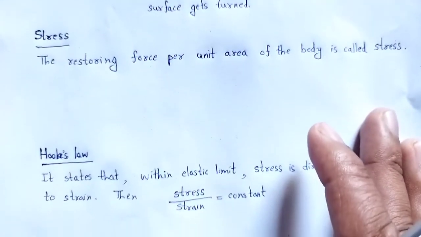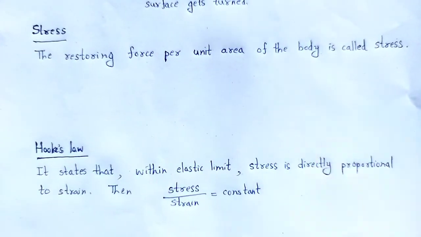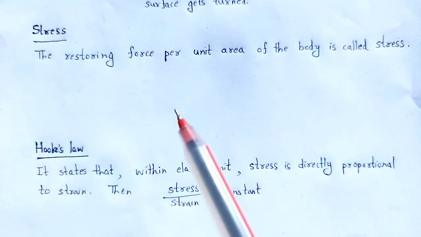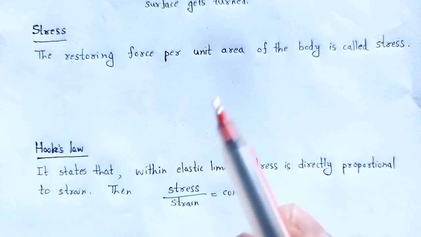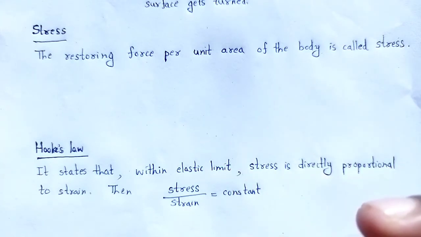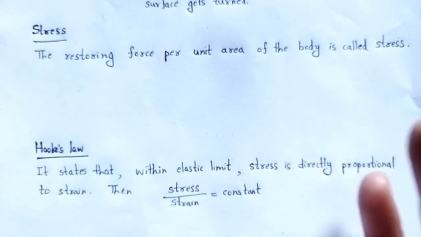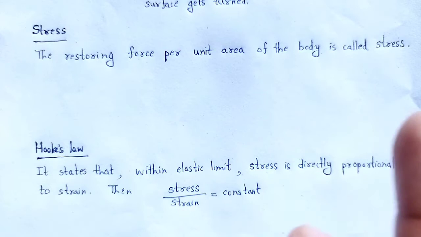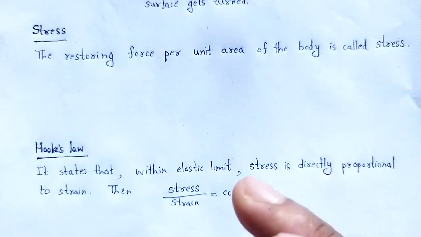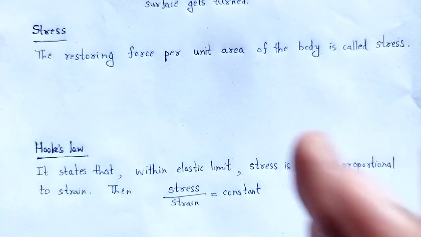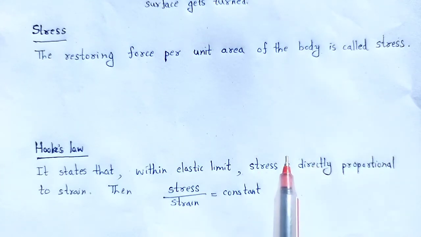Again, what is stress? When an external deforming force acts on a body, internal forces come into existence within the body to resist the deforming force. It is due to this internal resistance force that the body regains its original size and shape.